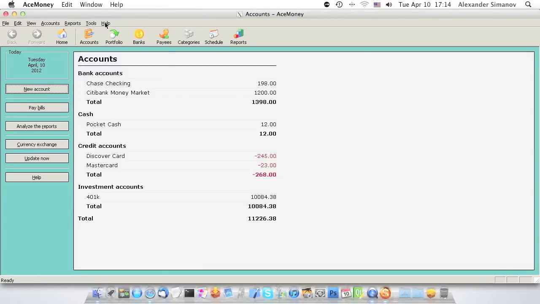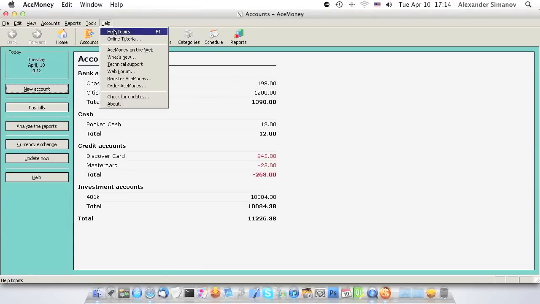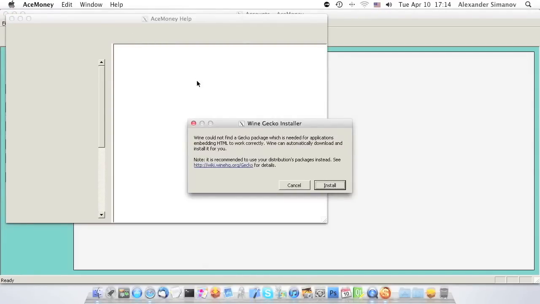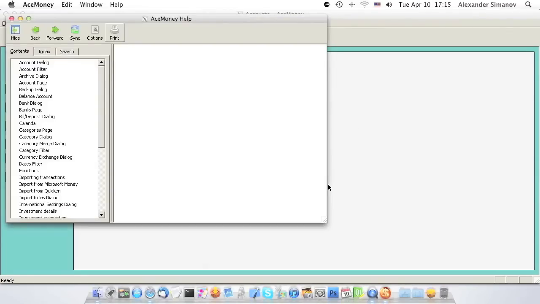AceMoney also includes extensive online help files. When you click on Help for the first time, you'll be prompted to install the Online Help Viewer. That installation should only take a few moments. Once installation completes, you'll have access to online and searchable help files.